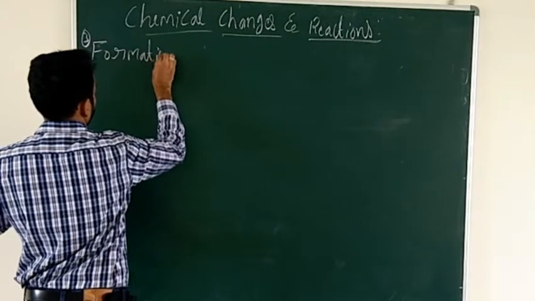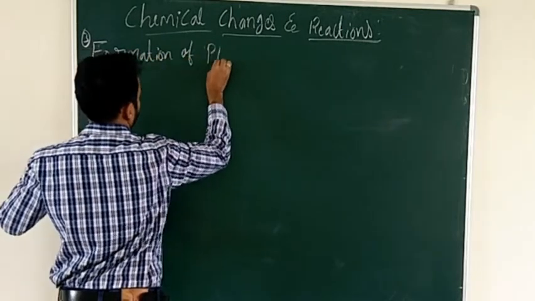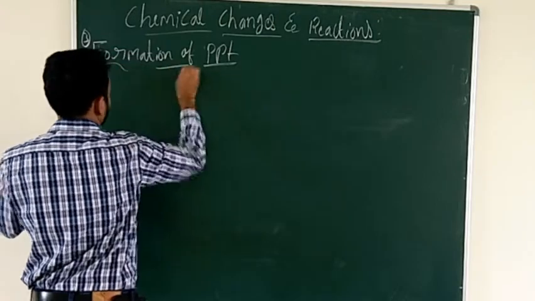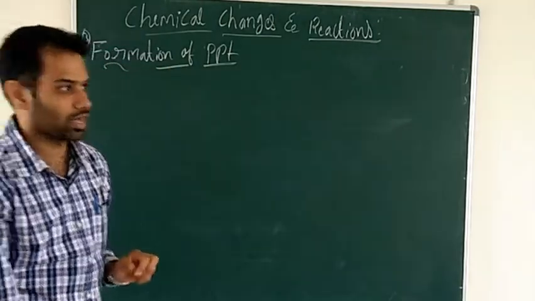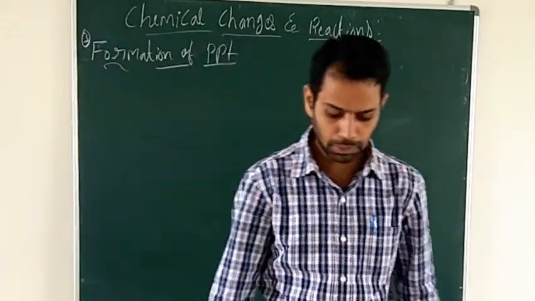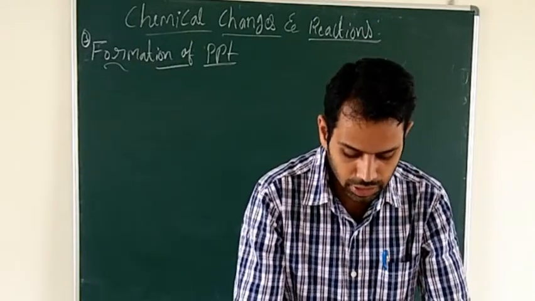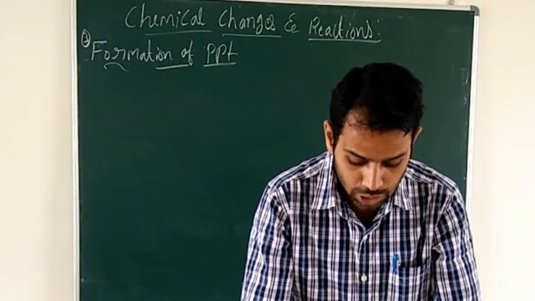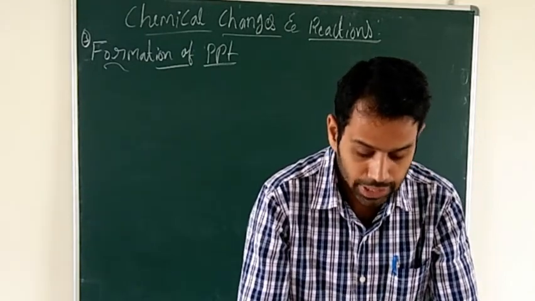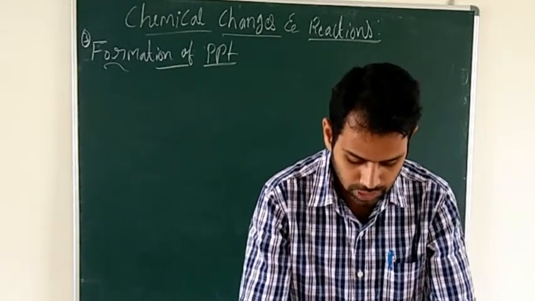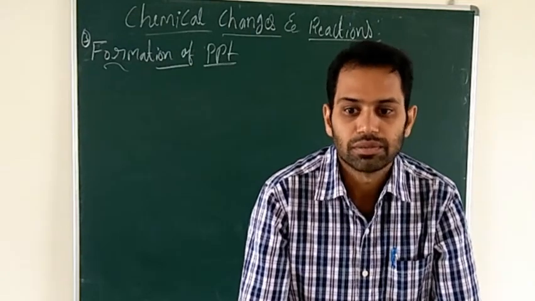Formation of precipitate. So what is the formation of precipitates? Certain chemical reactions are characterized by the formation of insoluble solid substances called precipitates.